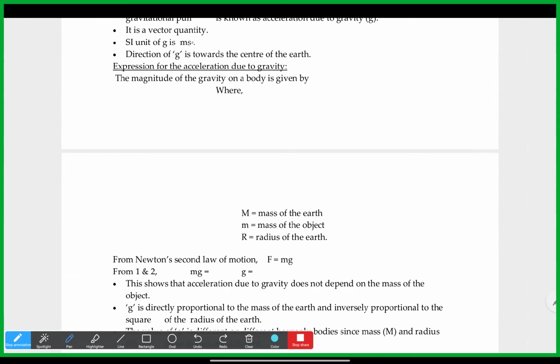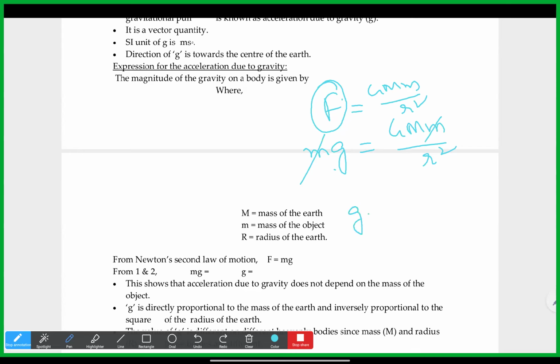Observe the force generated on that body because of gravity: that force is G M m by r square. The formula F is here mg, so MA gets replaced, A will get replaced with g. Both sides, small m and capital M, will cancel. So finally we have g is equal to G M by R square.